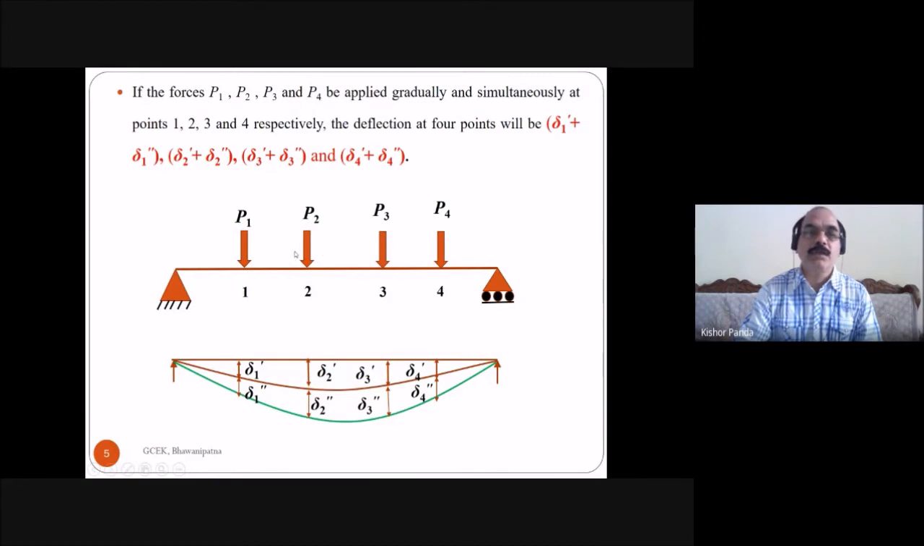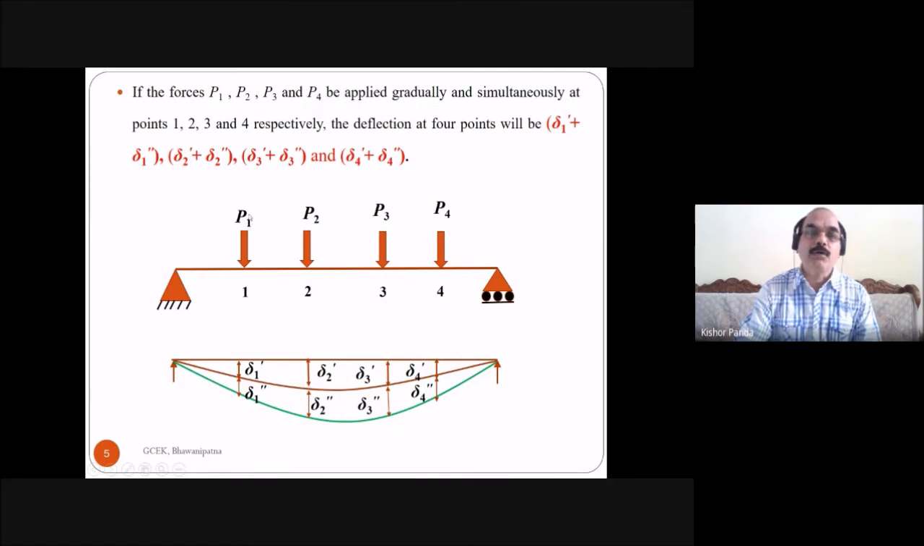When this load is present, the work done is equal to half P1 delta 1 dash plus half P2 delta 2 dash. And when the forces P3 and P4 are applied, what is the work done due to these forces? Because of this force, this is the deflection at the corresponding point 3, so half P3 into delta 3 double dash. And due to the other force, half into P4 into delta 4 double dash. But the two forces P1 and P2 are already present. So what is the work done due to these two forces?